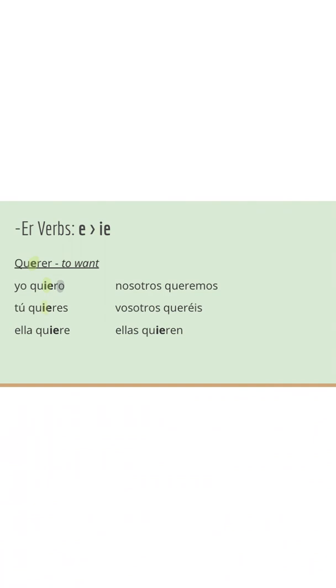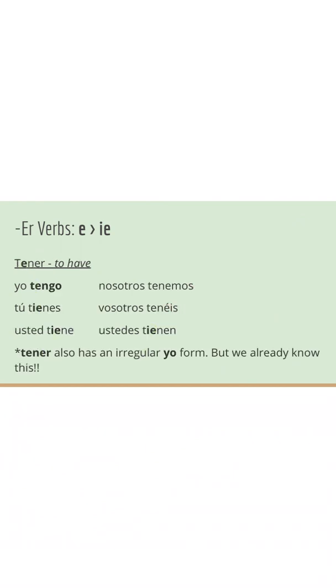For tú, it becomes tú quieres. Ella quiere. Nosotros, again, doesn't matter what kind of verb, no stem change. Nosotros queremos, vosotros queréis. We see the stem change again for ellas quieren. Super buen trabajo, amigos. Muy bien.